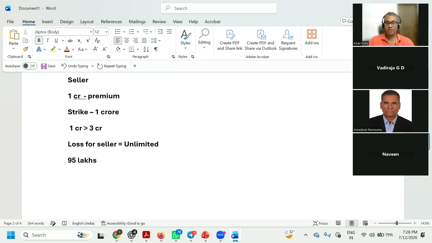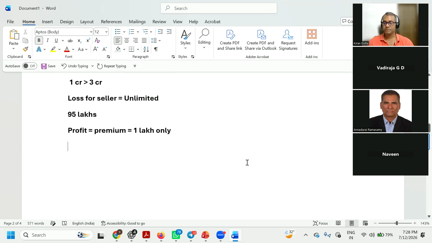In this case, the profit the seller makes is only the premium he has received, that 1 lakh only. Everyone clear on this? Questions?